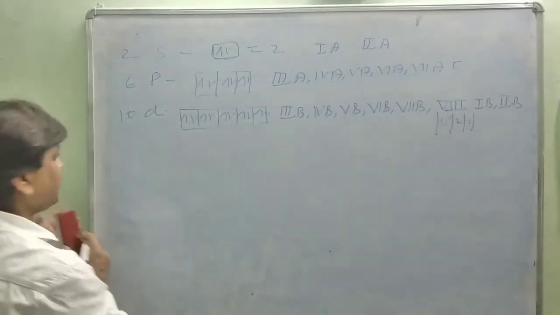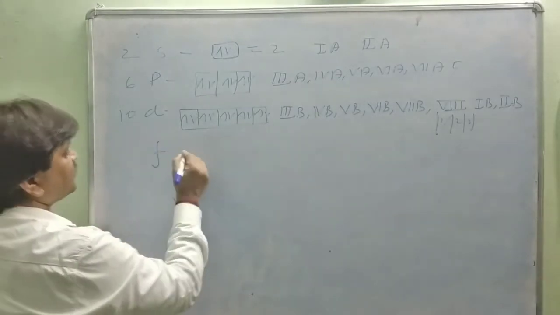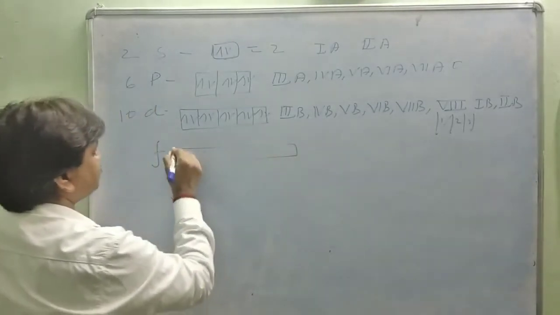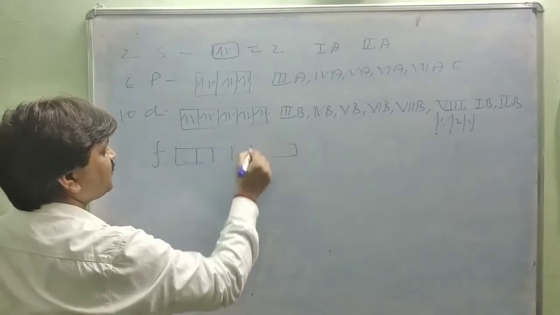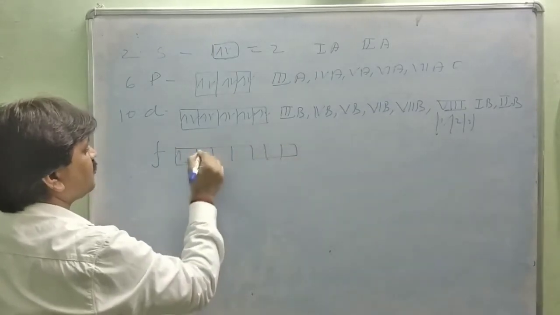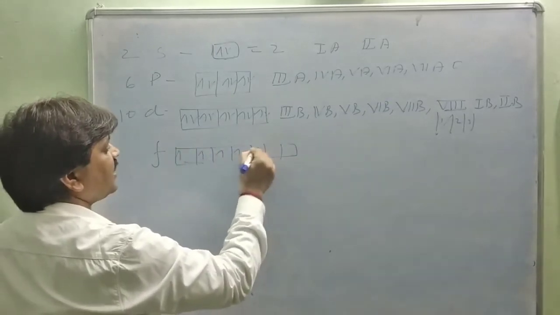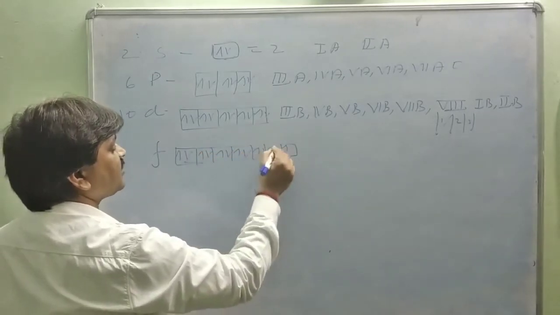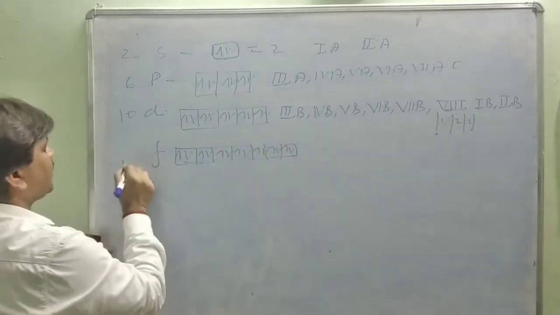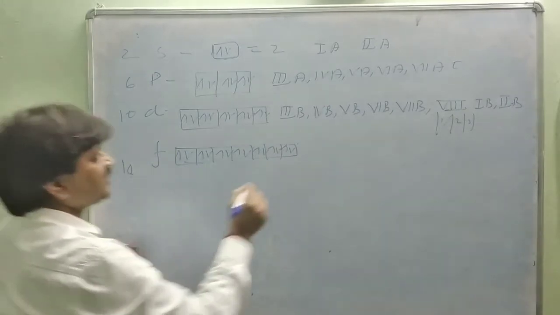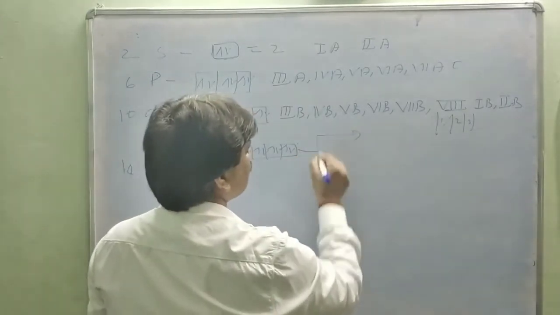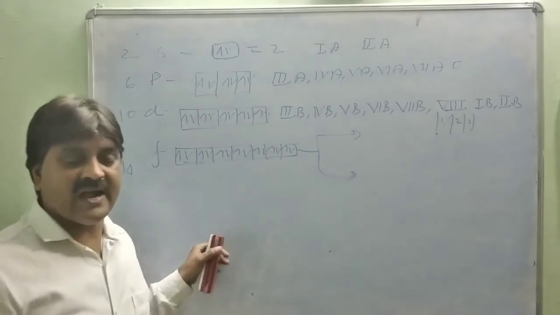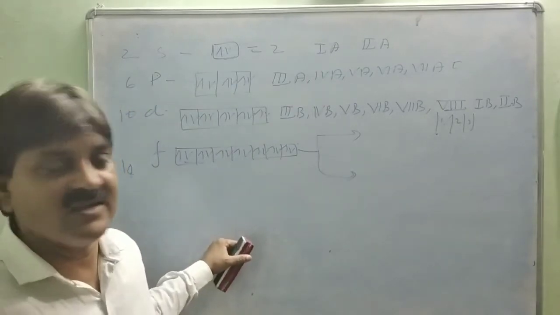And the F block has 7 subshells. 1, 2, 3, 4, 5, 6, 7, 8, 9, 10, 11, 12, 13, 14. So there are two series in the F block element, 2 separate series which are placed at the bottom of the periodic table.